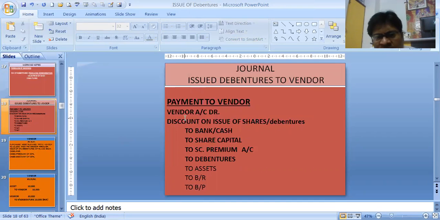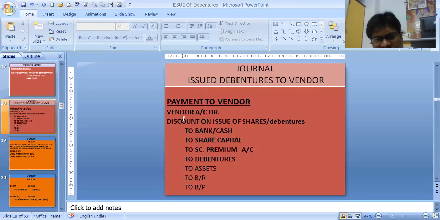To the vendor also we can pay in any means. Even we can issue the debentures to the vendor at a discount. Even to them also we can issue at a discount. Them means to the vendor, the underwriters or the promoters. But I have not made the sum complicated.